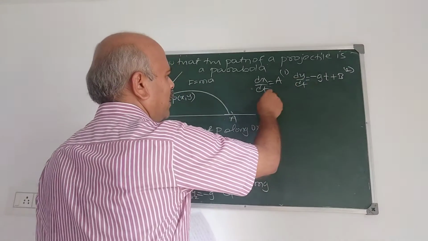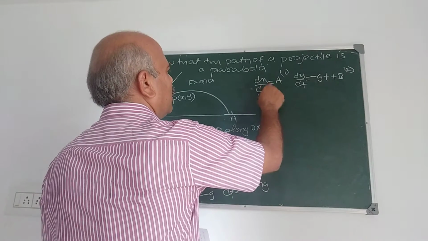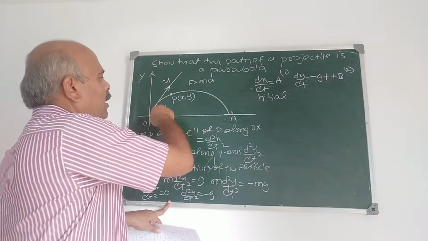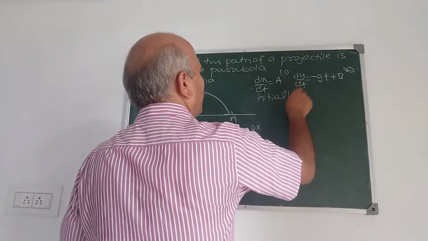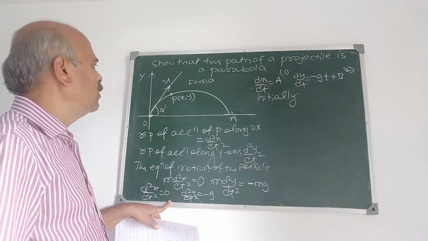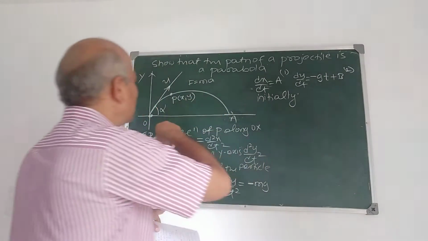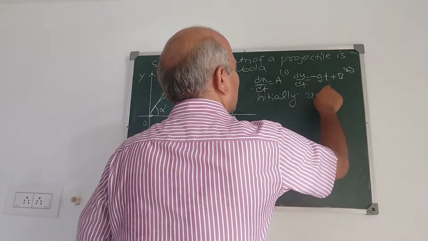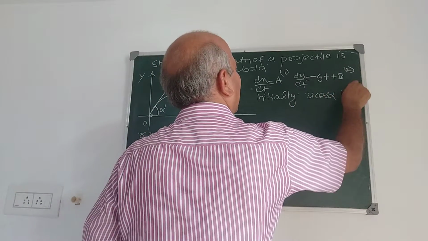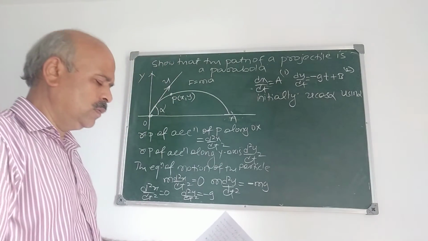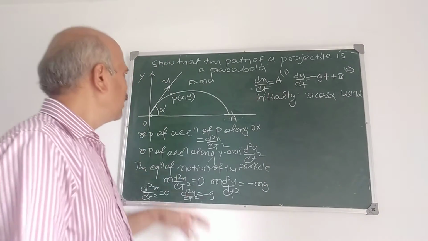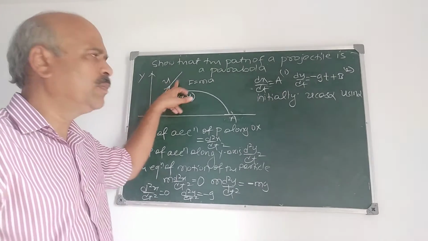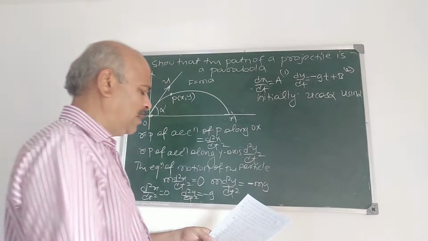Now how to find a and b here? We consider the time 0, when t is 0. Initially, when t is 0, what are the components of u? u cos alpha and u sin alpha are the components of u. At t equal to 0, the components of u are u cos alpha, u sin alpha.